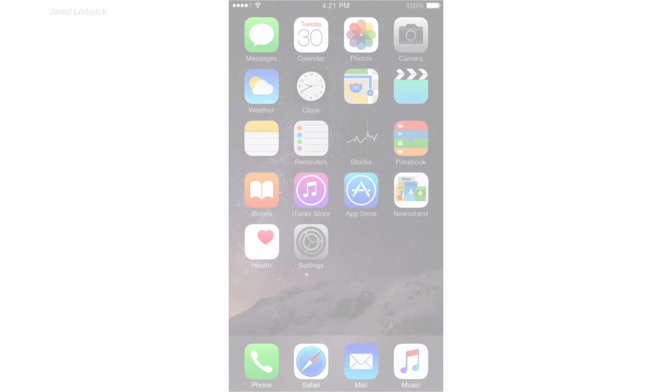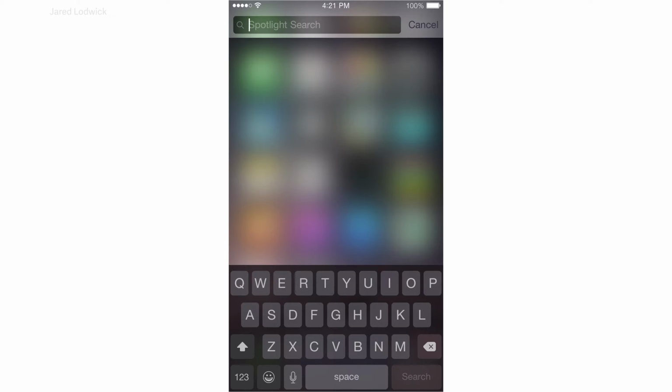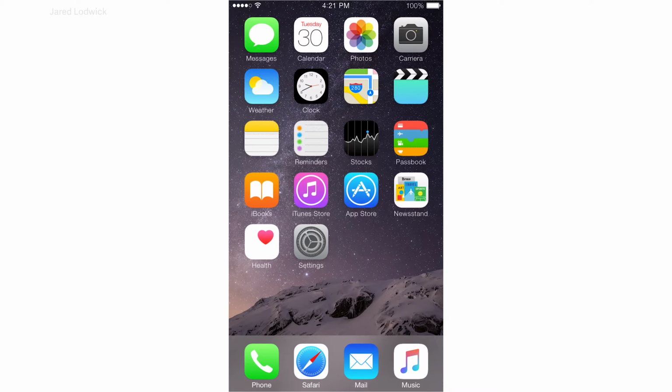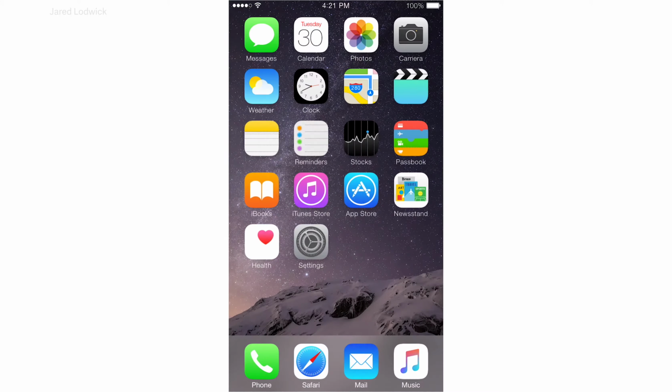Hey guys, welcome back to part 2 of recreating the iOS 8 Spotlight search. In this portion, we're going to create our animations to close the search. In the first one, we made it so that you could open it, and everything worked the exact way it would need to. So in this one, we're going to be able to reset it. Now we can make a loop and just continually open it and close it, open and close it.